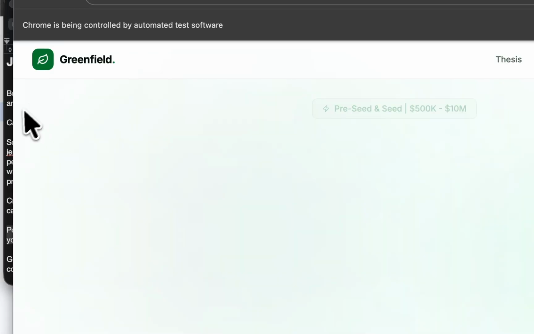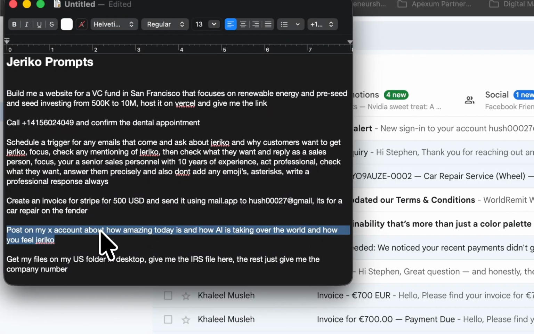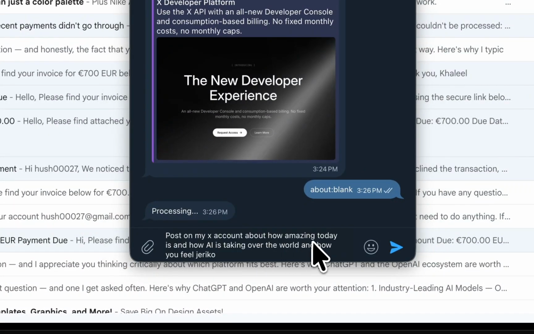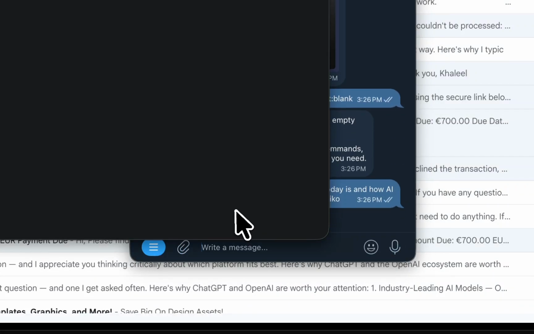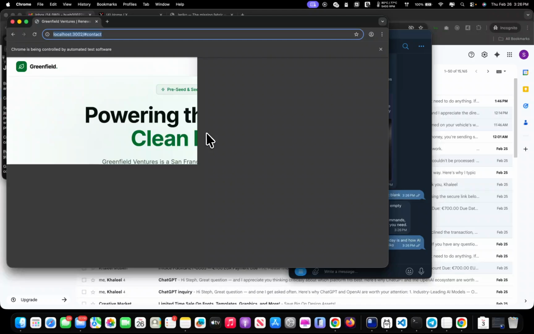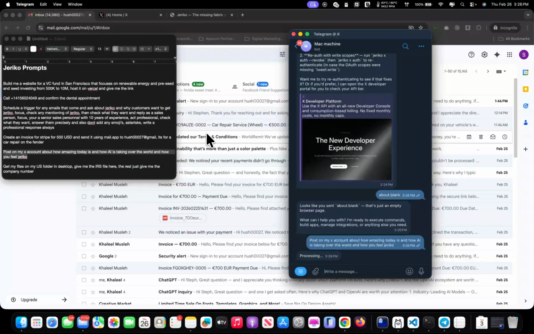Oh, sorry about that. Let's again copy and paste. Let's see how it will work and how it will do the contact page. So as you can see, it's building each page by itself.